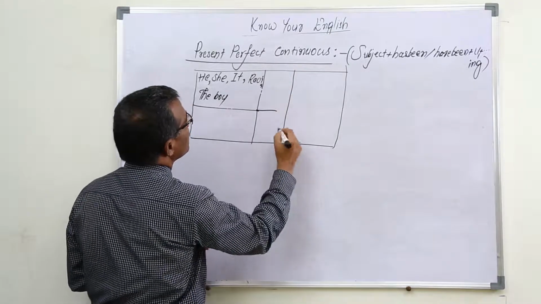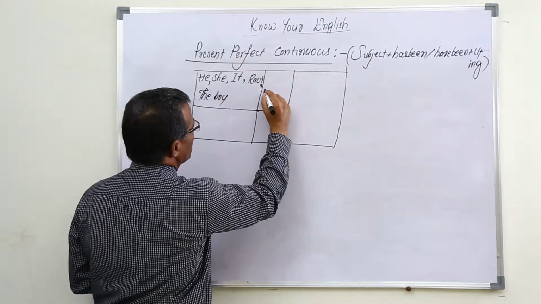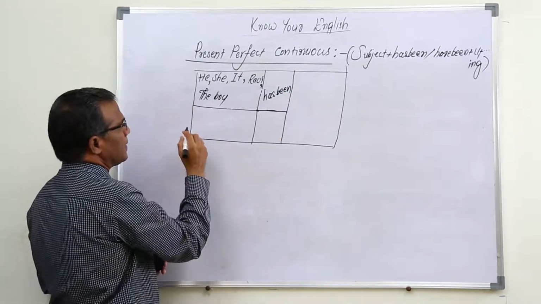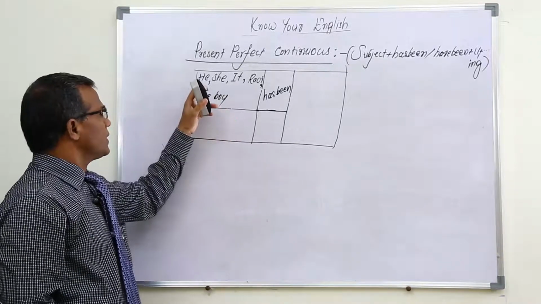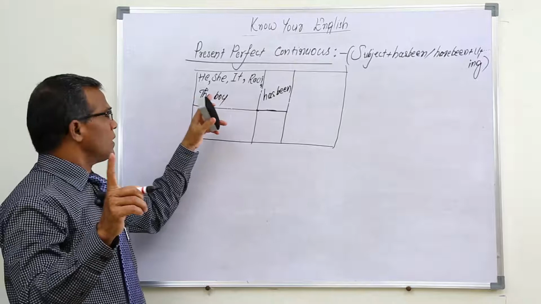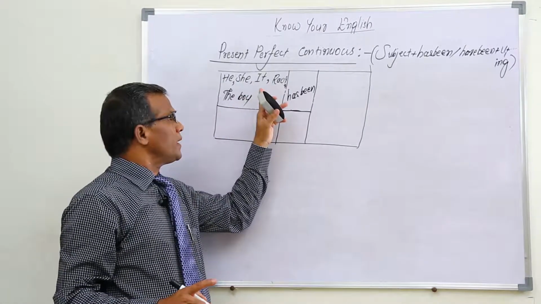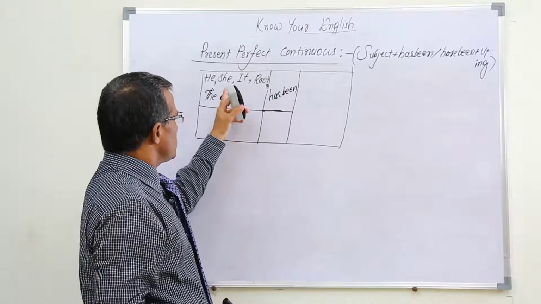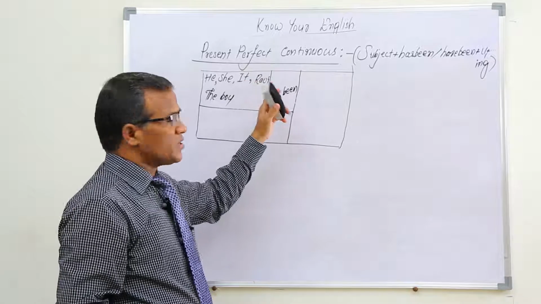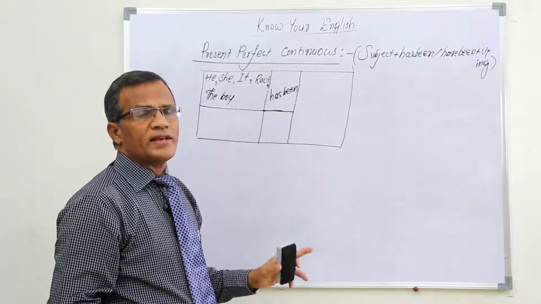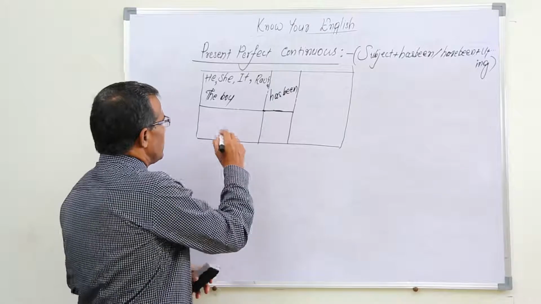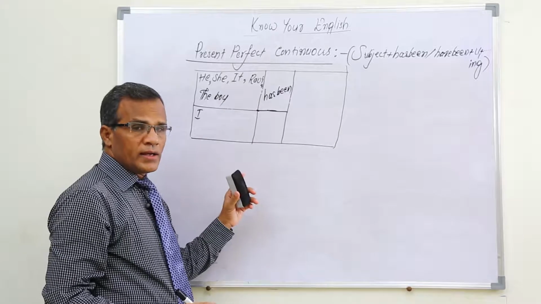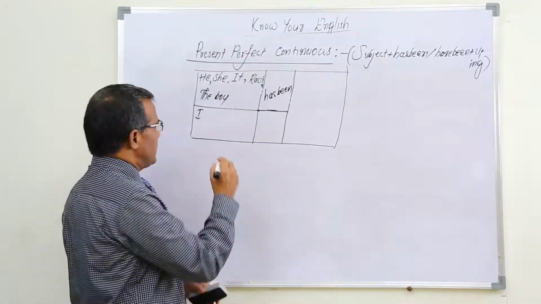and for this we use has been. Subject is singular. He is a singular one. We are talking about only one person. She also only one. It, Ravi, the boy, all these are singular subjects. So singular subjects in present perfect continuous take has been as helping verbs. Then I, even though it is singular, it takes have been.